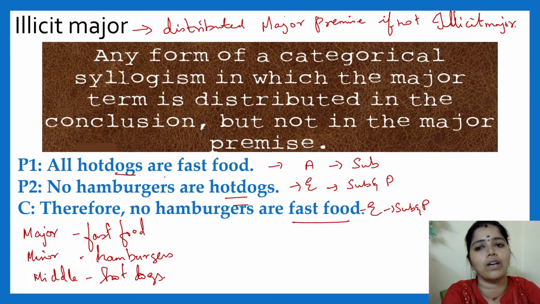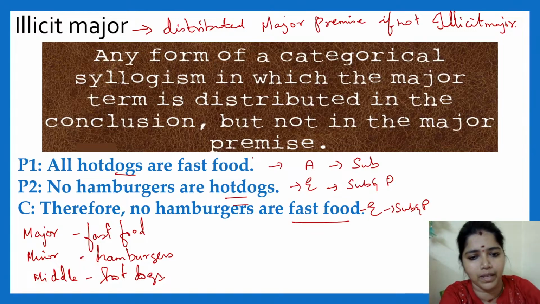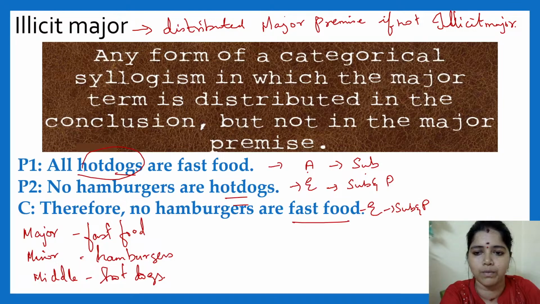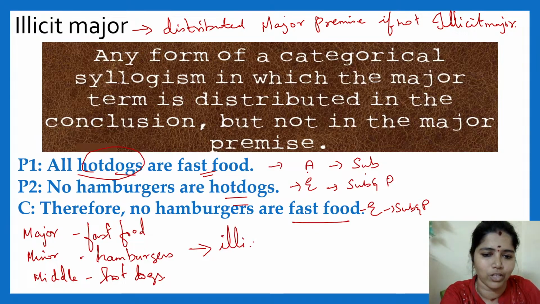So we have to go here. It's illicit major, right? Go to the major term. Find out whether it is distributed in premise 1, not in premise 2 or the conclusion. It should be distributed in your major premise. The fast food should be distributed here. But here it is an A type. Subject hot dog is being distributed. This fast food is not distributed. So here it is a fallacy called illicit major. Yes, it's clear?